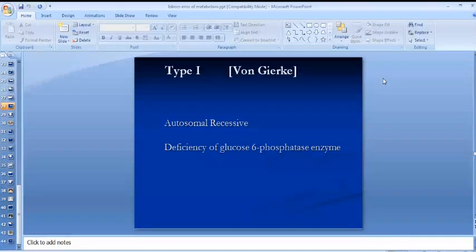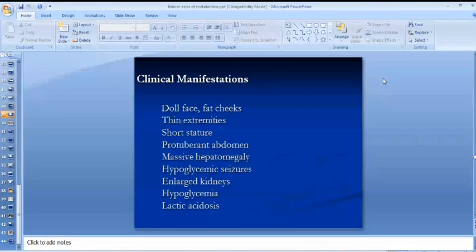You will recall your biochemistry after reading these enzymes. They are quite difficult. So clinical manifestations, the important ones are doll's face. These children have a typical doll's face with fat cheeks. They have a chubby cheek appearance. They have thin extremities, failure to thrive, short stature. They have massive hepatosplenomegaly. There will be persistent hypoglycemia, and that hypoglycemia may manifest as seizures. They have enlarged kidneys or hydronephrosis. There may be lactic acidosis.